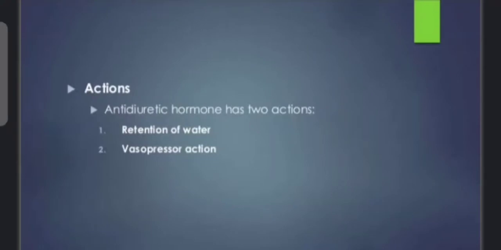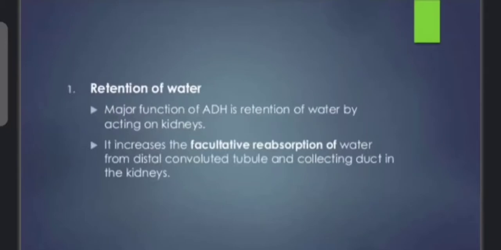Next comes the actions of ADH. ADH basically performs two main functions. The first function is retention of water and the second is vasopressor action. At first, the retention of water. As the name indicates, the major function of ADH is the retention of water. ADH, antidiuretic hormone, is the hormone which counteracts the mechanism of diuresis.